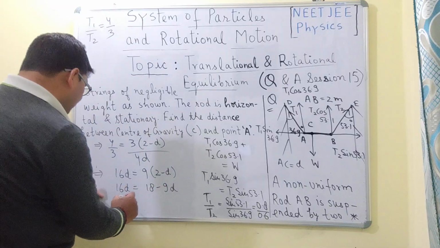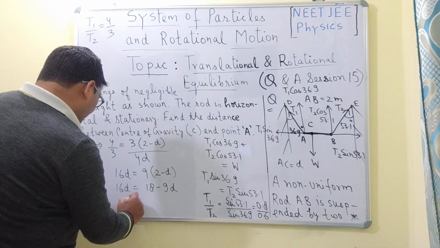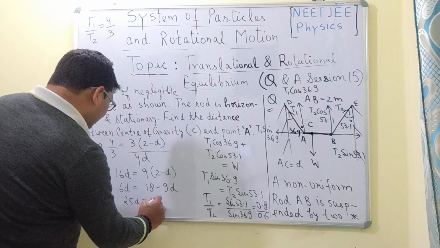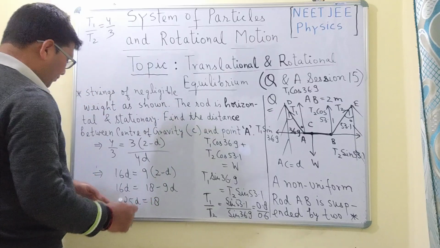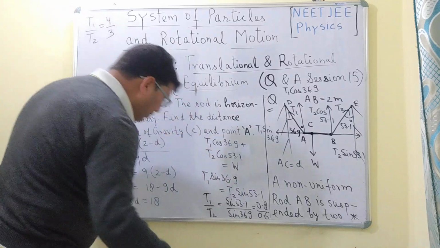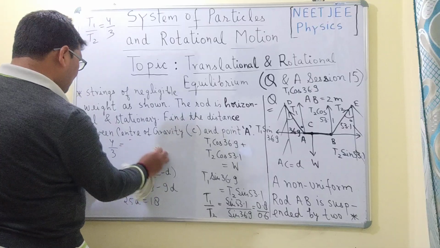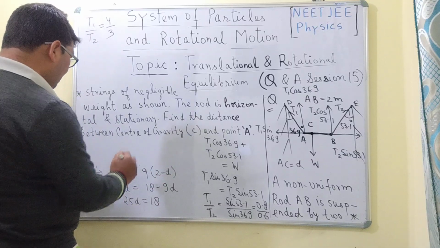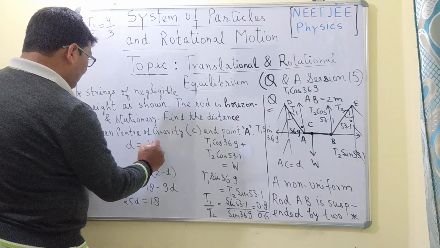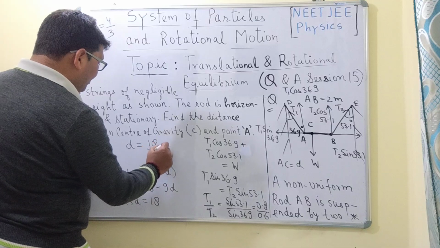So 16 plus 9 is equal to 25D is equal to 18. So from here, the value of D will be equal to 18 upon 25 meters.